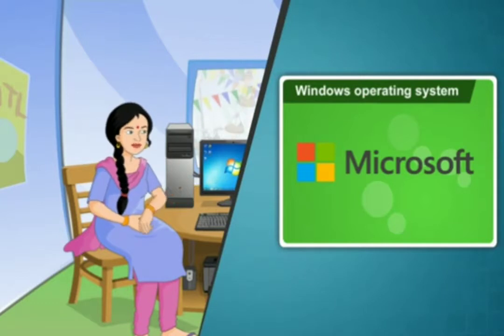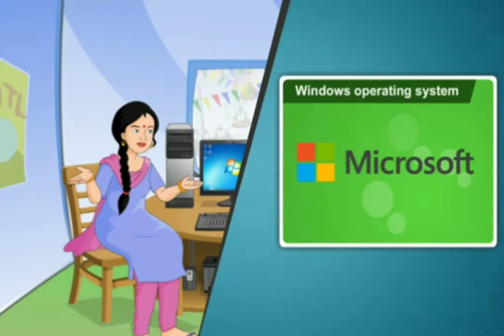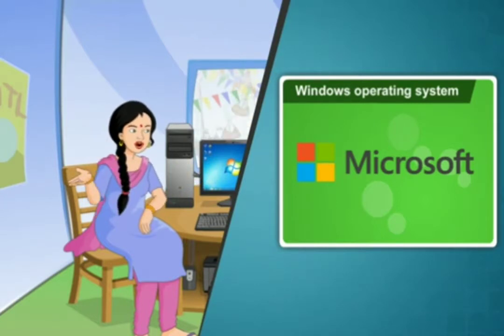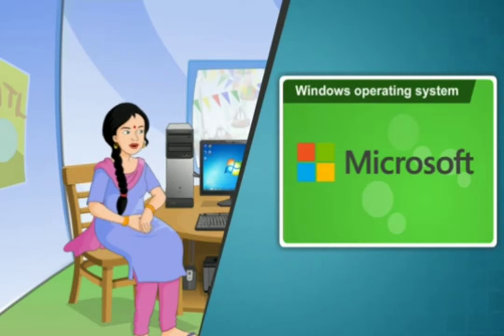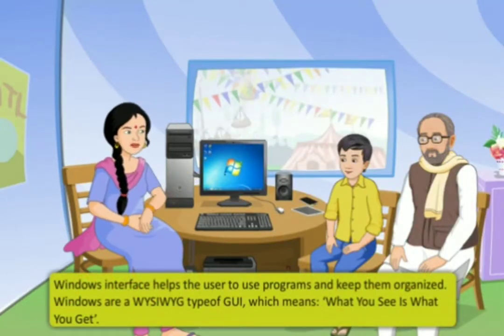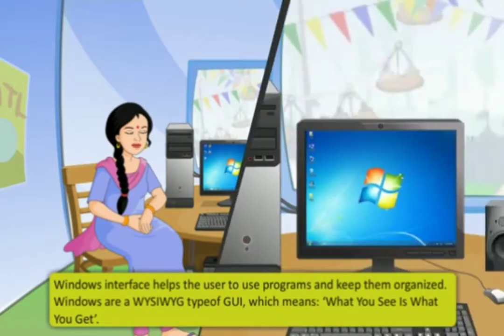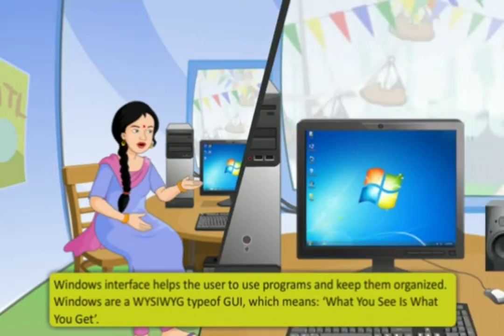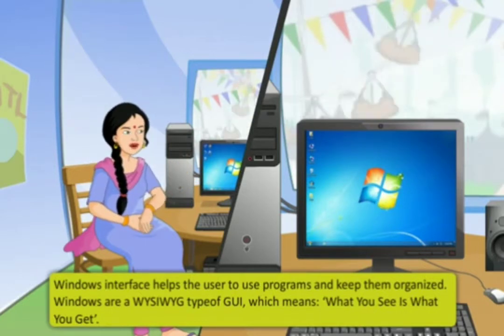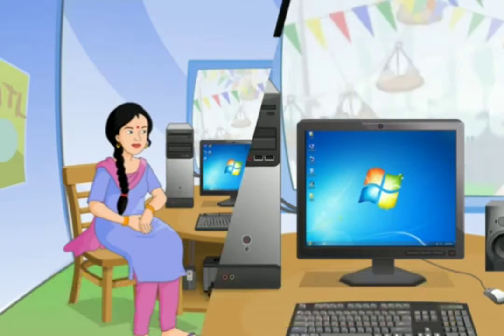In case you have a computer system without the Windows operating system, you can buy a licensed software from an authentic seller of the software. An alternative method of obtaining the software could be through online websites such as Microsoft's website. The GUI interface helps you to use programs and keep them organized. Windows are a WYSIWYG type of GUI, which means what you see is what you get.